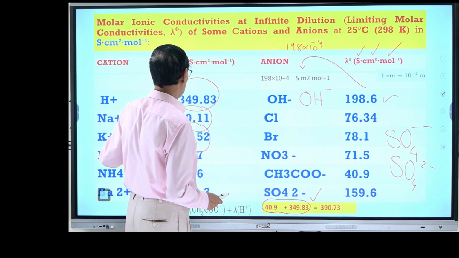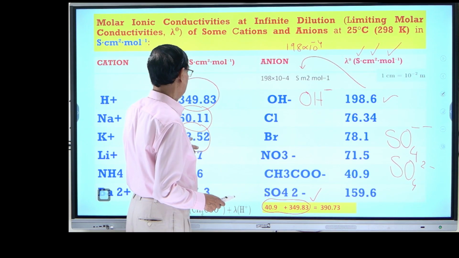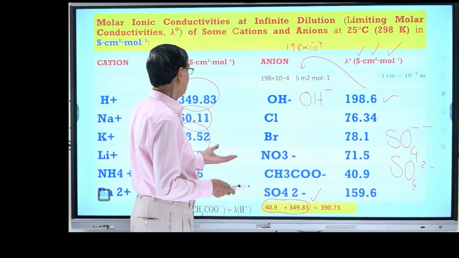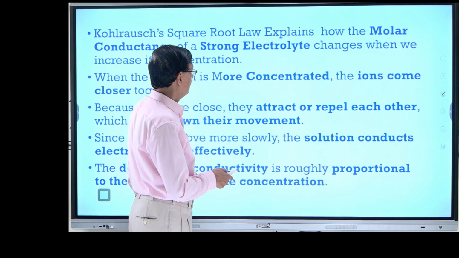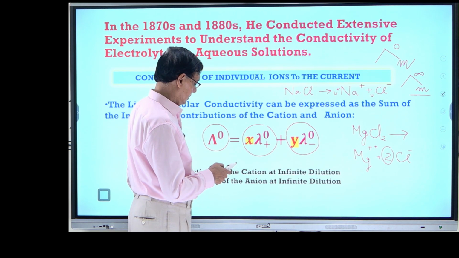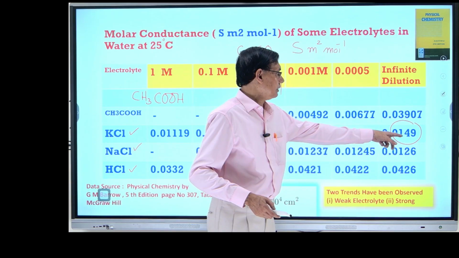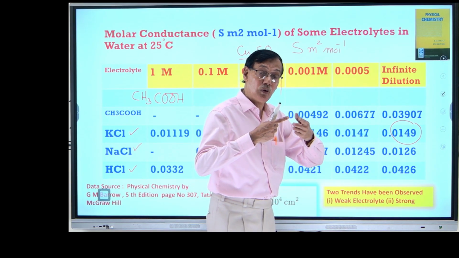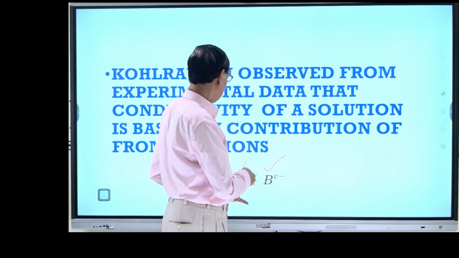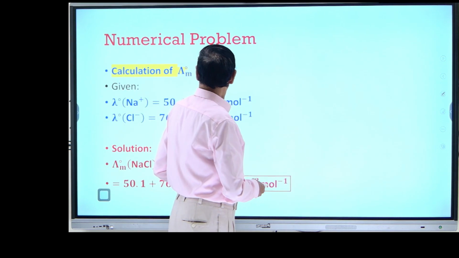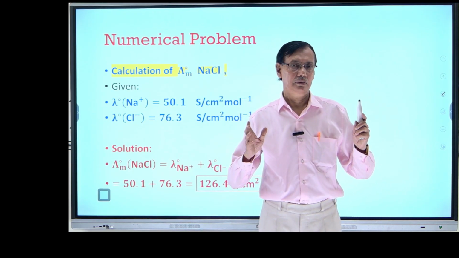Similarly, if you want to find sodium chloride or potassium chloride, it is 73 plus 76, around 150 or like that. So you can get it. For example, KCl is around 149 like that. For strong electrolytes you can obtain it by extrapolation, but for weak electrolytes you should calculate it. Now the last part: I think you now know the formula of the Kohlrausch law.